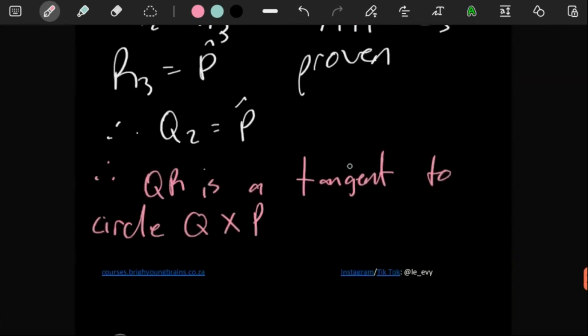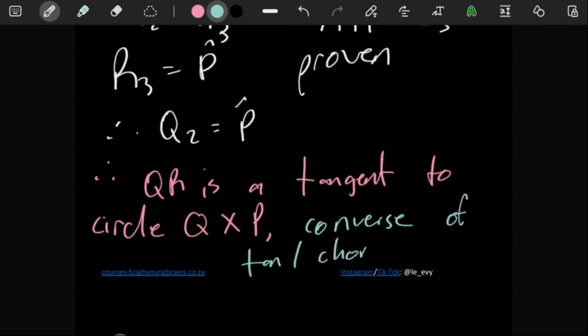The reason for that is converse of tan-chord theorem.